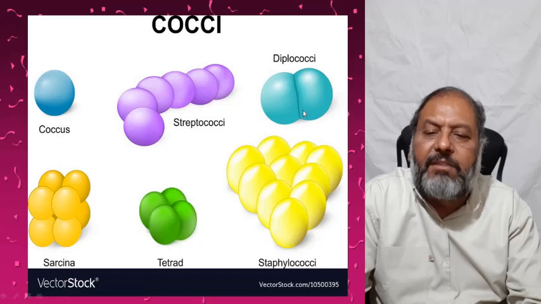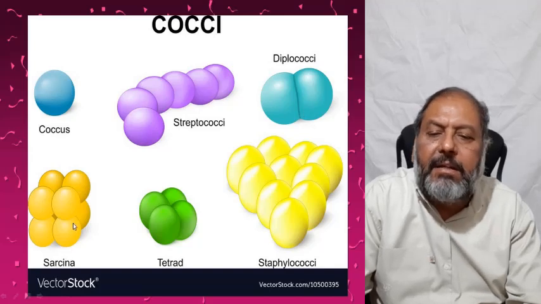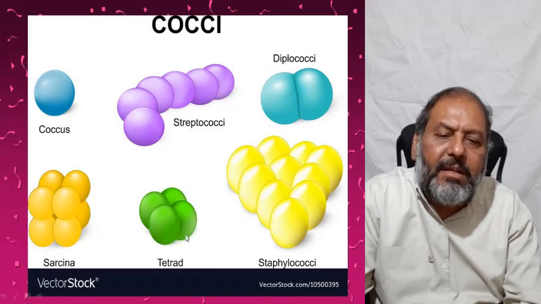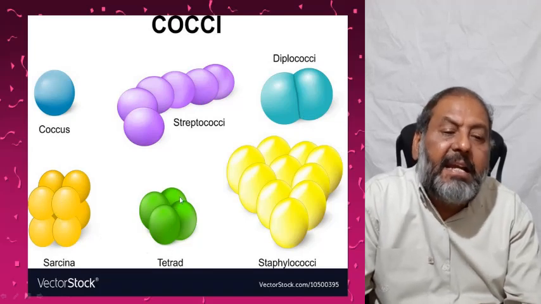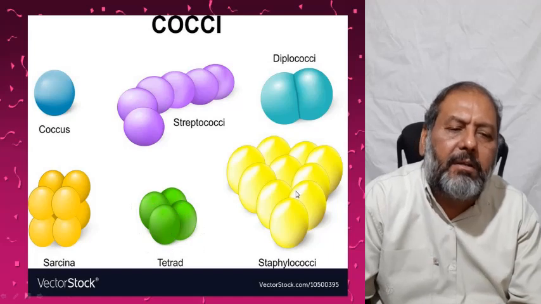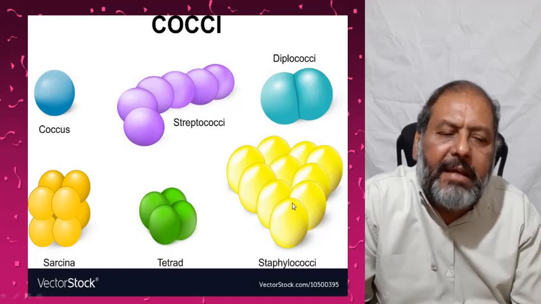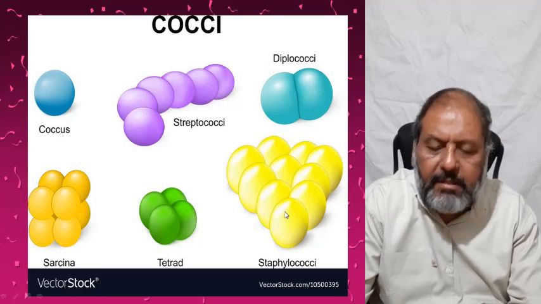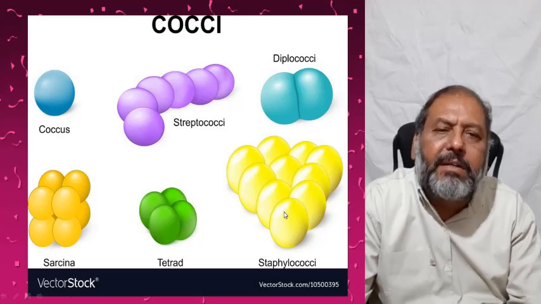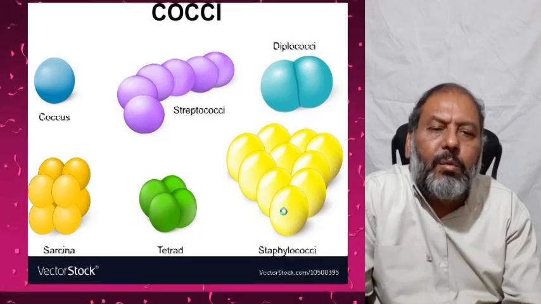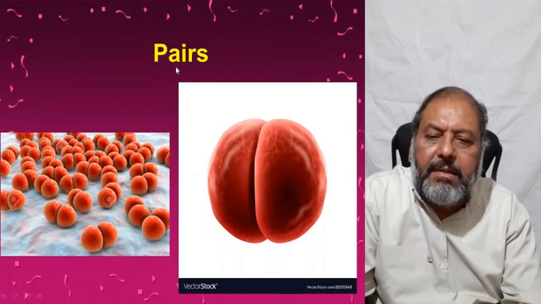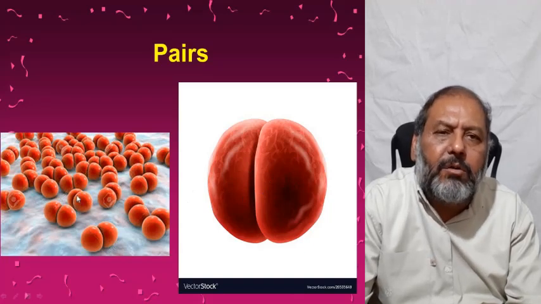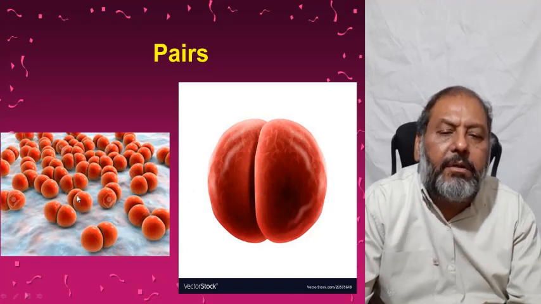And Sarcina is when they are in groups of 8, and tetrads are when they are in a group of 4, and Staphylococcus is when they are in a grape-like structure, adhering to one another in a clump of bacteria. So one can see here the pairs, and these pairs are seen in the case of meningococcus and gonococcus.